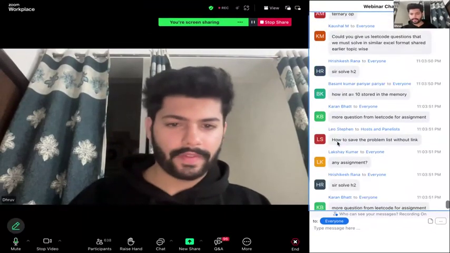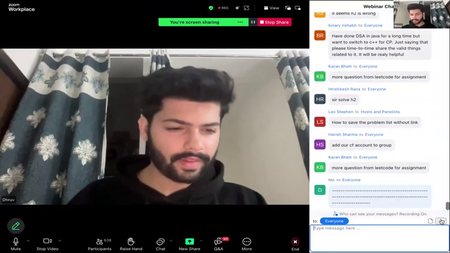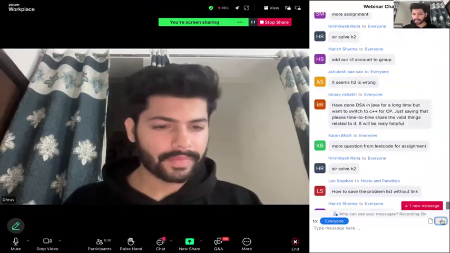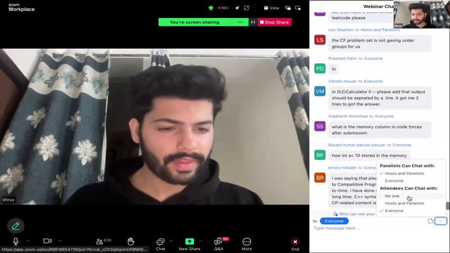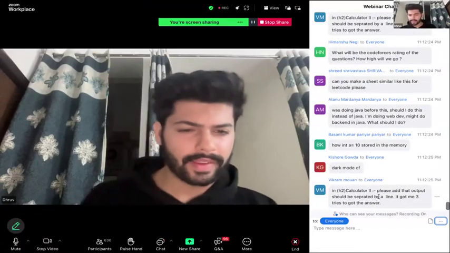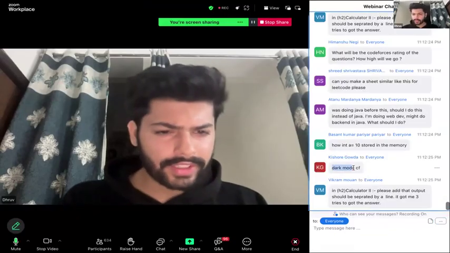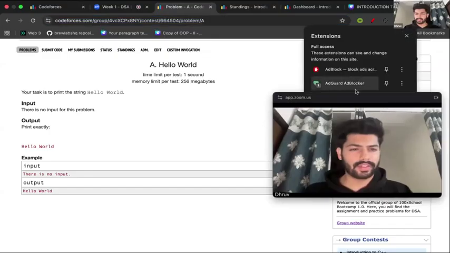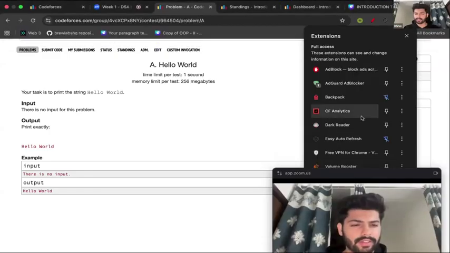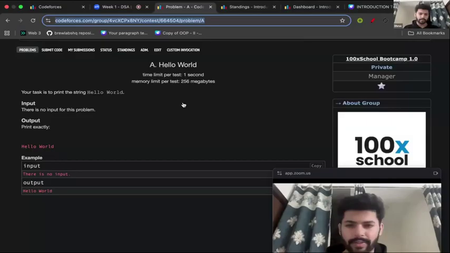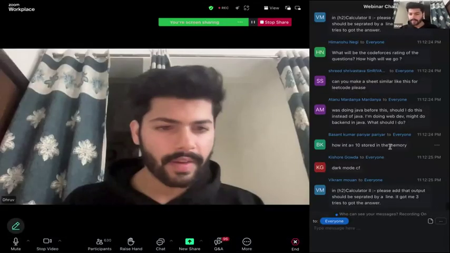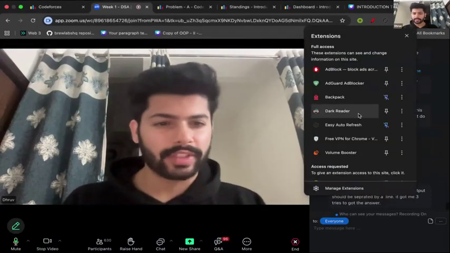Okay, we can take more questions. Opening the chat for the questions. Okay. Dark mode on CF. So Kishore, if you want Codeforces in dark mode, you can just get this Dark Reader extension and boom, you have dark mode. That's it. Oh, I want light mode for this.